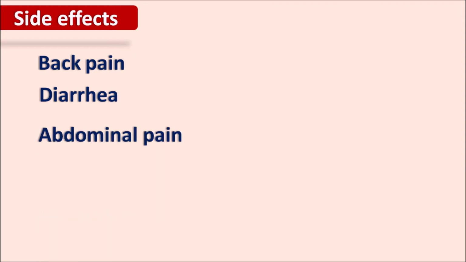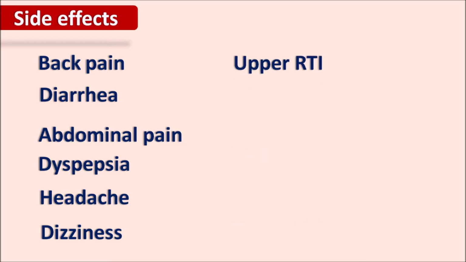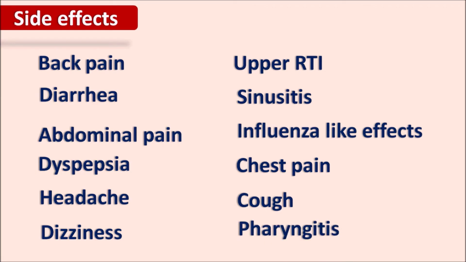What are the side effects? Telmisartan mainly produces back pain as well as diarrhea and abdominal pain, and some dyspepsia can be observed in the patients. It can also produce headache, dizziness. Interestingly, this drug can produce a few upper respiratory tract infections. It can produce sinusitis and influenza-like effects. Some chest pain, cough, and pharyngitis can be observed in the patients.